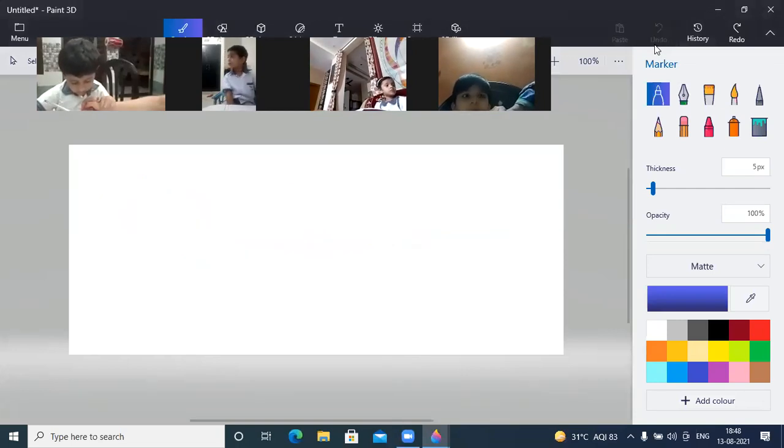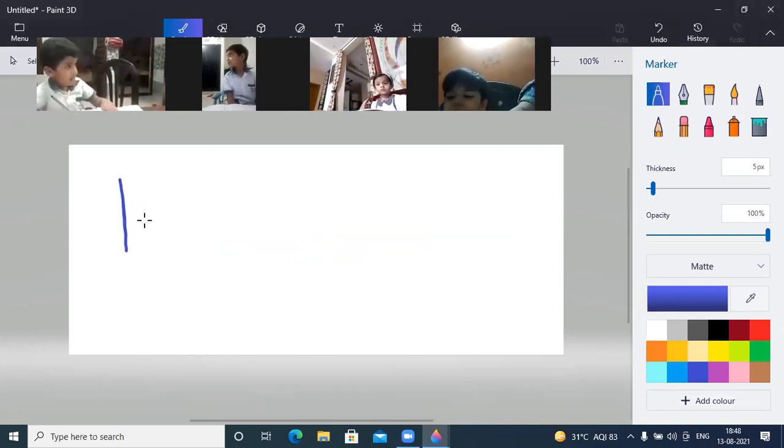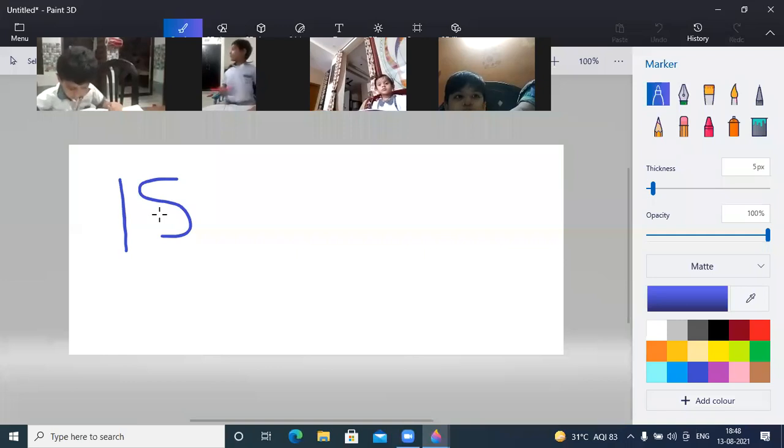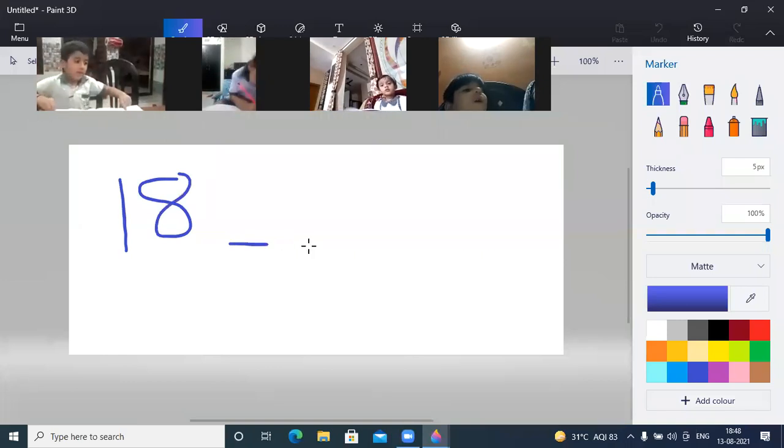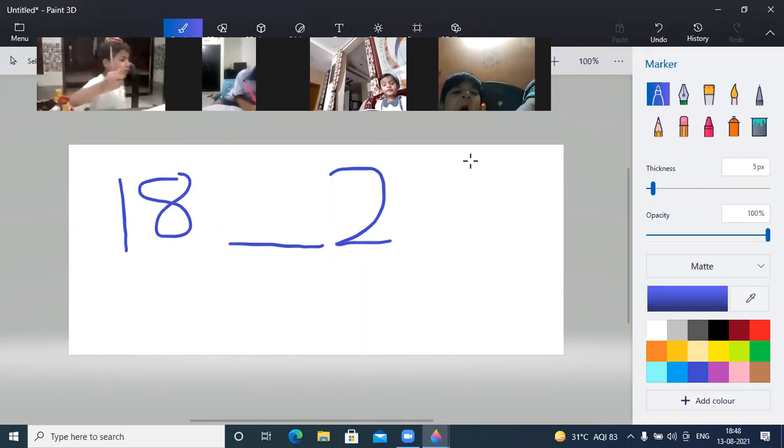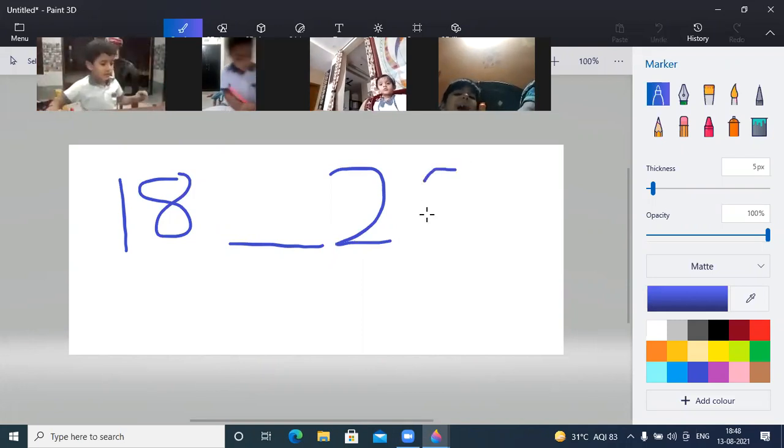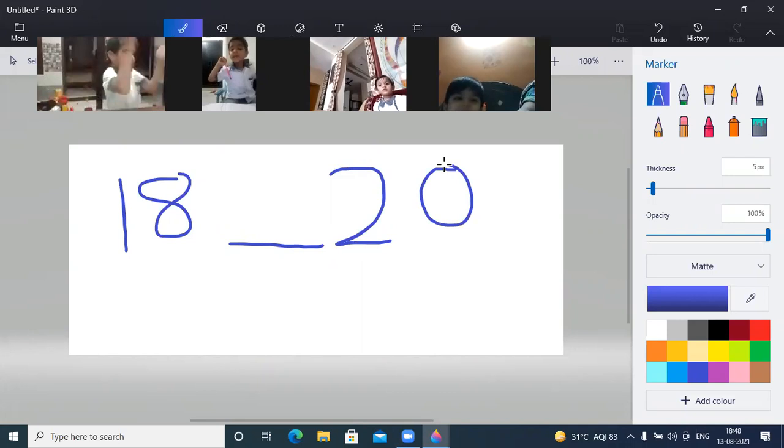Now, the next one is 18 dash and 20. So, which number comes in between 18 and 20?